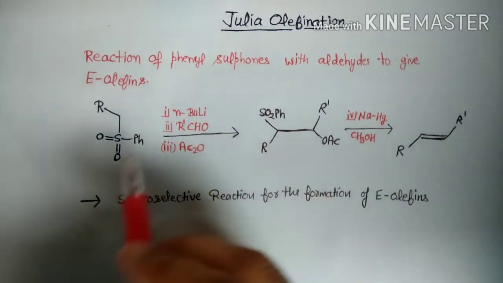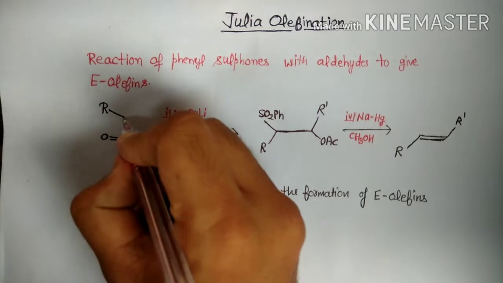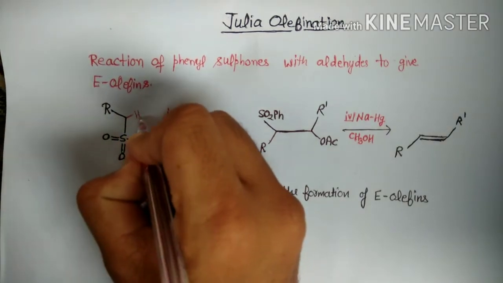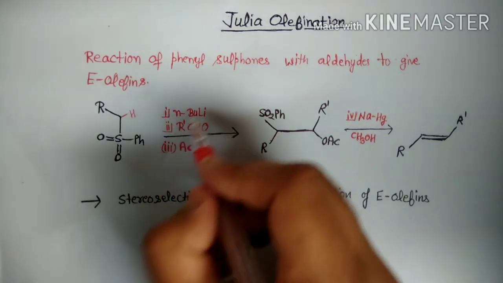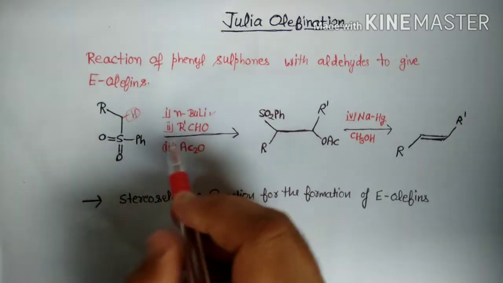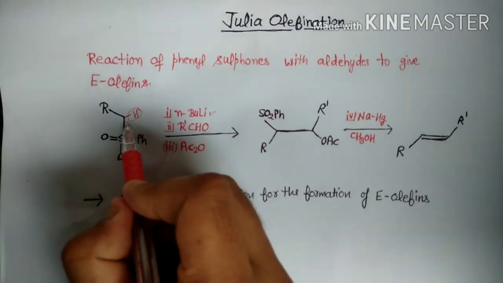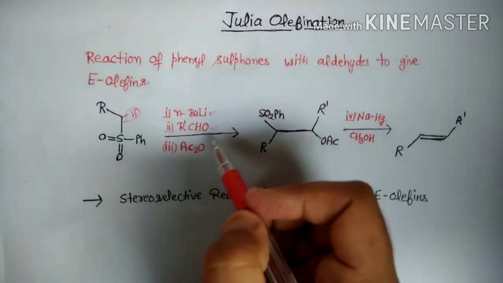In Julia olefination, this is the phenyl sulfone, and there is an acidic hydrogen on the alpha position. First it reacts with the base. The base abstracts this acidic hydrogen, then this carbon acts as a nucleophile and attacks the aldehyde.